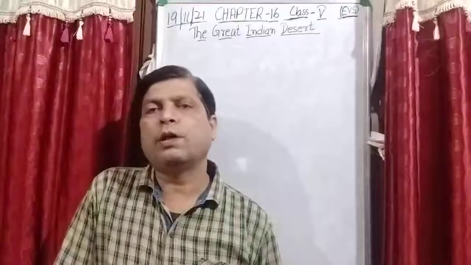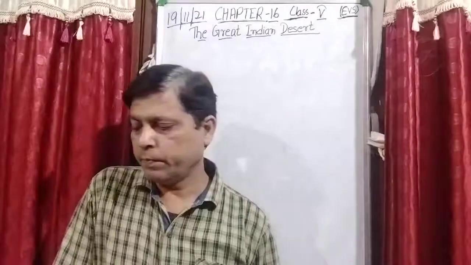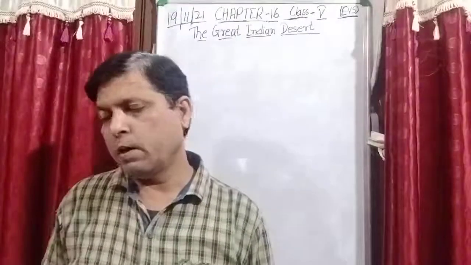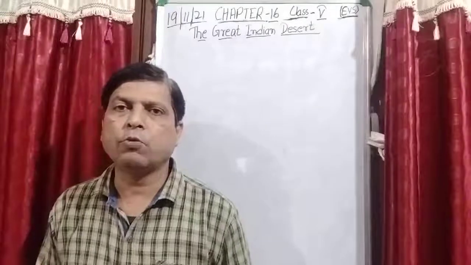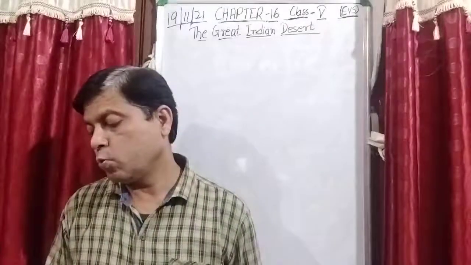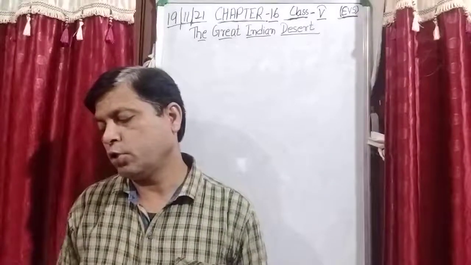So now all of you take out your classwork copy and open page number 100. Now we start writing the question answers of this chapter. Question number D, short answer questions.